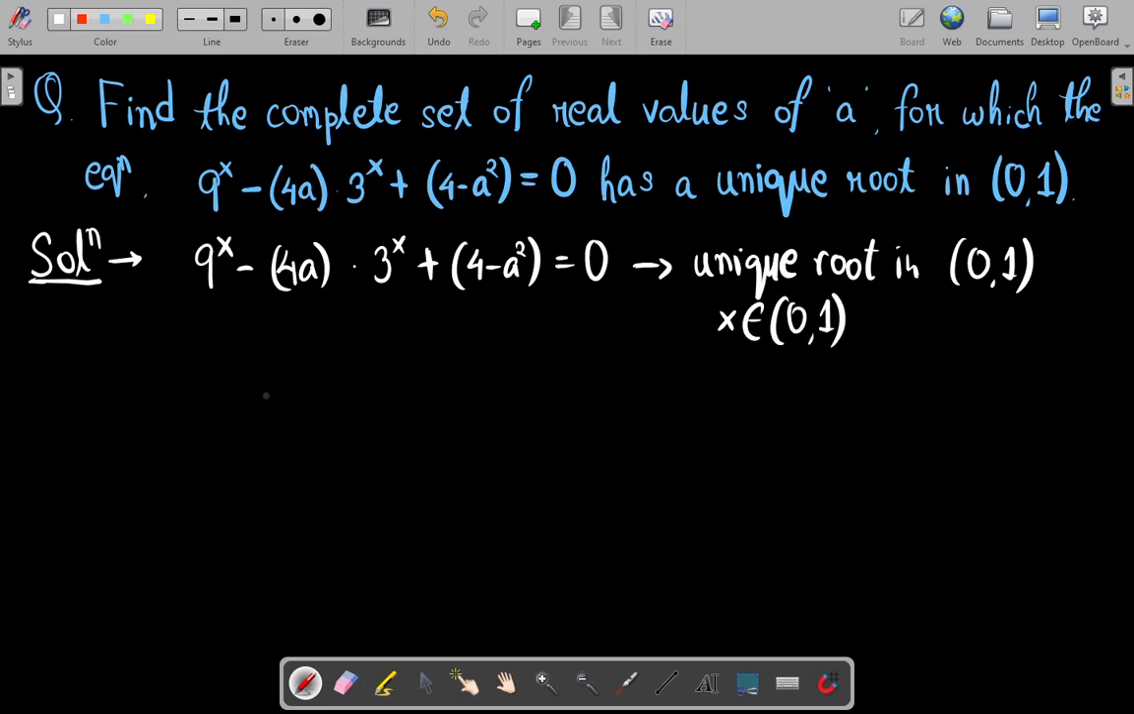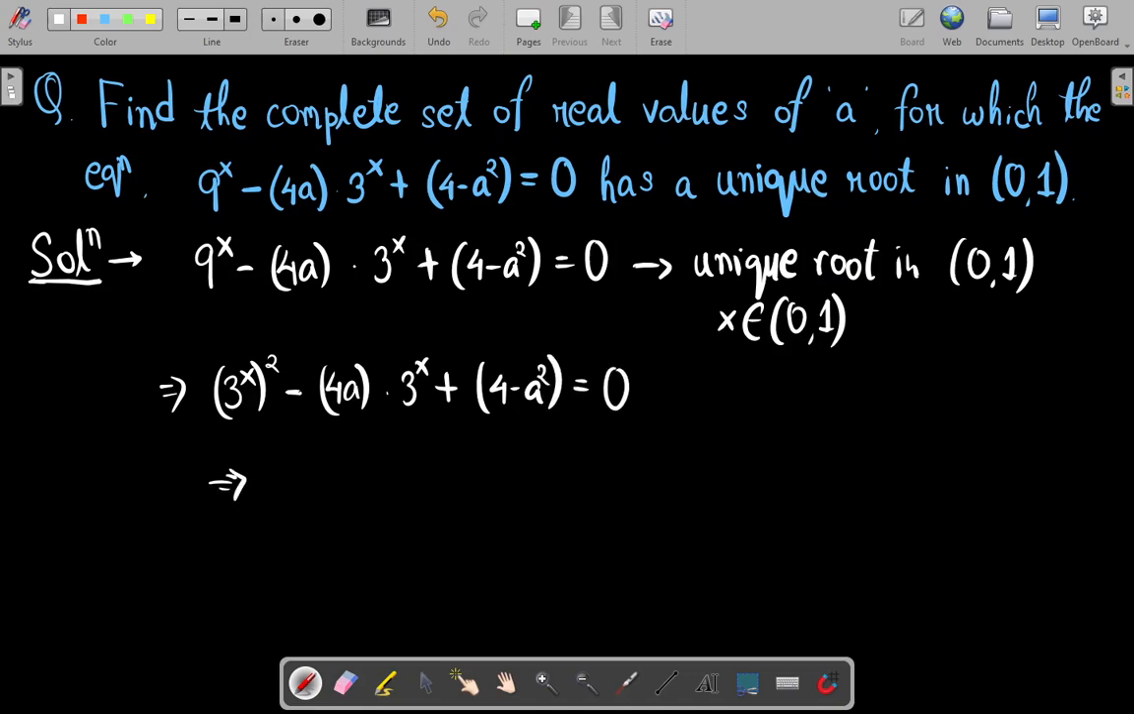Okay, so if I write this equation as a quadratic equation, then this becomes (3 to the power x) whole square minus 4a times 3 to the power x plus 4 minus a square equal to 0. And if I write 3 to the power x as y, then this becomes y square minus 4ay plus 4 minus a square equal to 0.